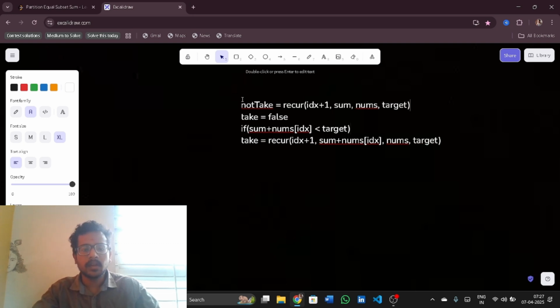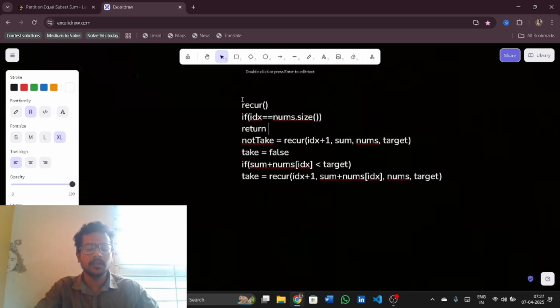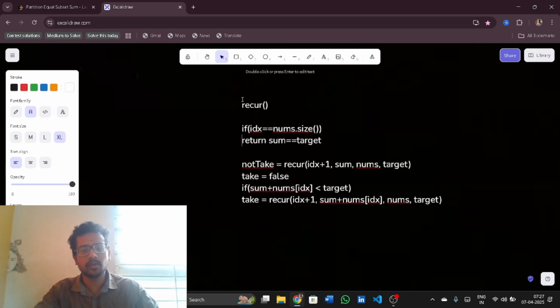So this is how we solve this problem by using recursion, but this will return something like a TLE, right? So recur is the function, and if index is equal to nums dot size, then we'll be returning, but before that return whether sum is equal to target. That means if sum is equal to target, then it will return true, if not it will return false.